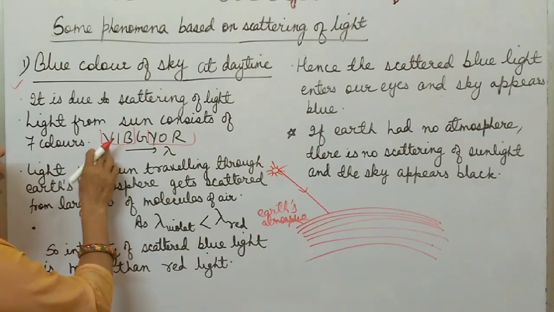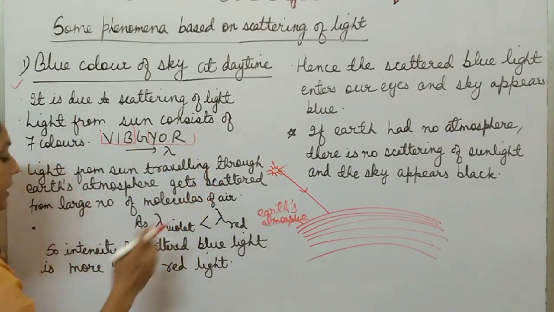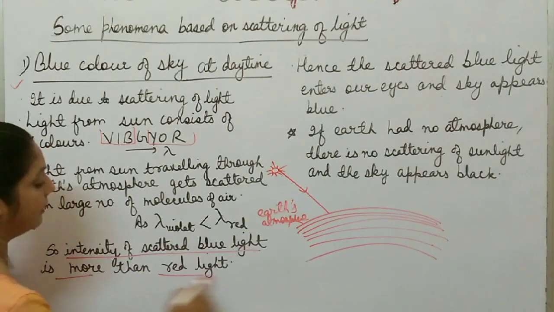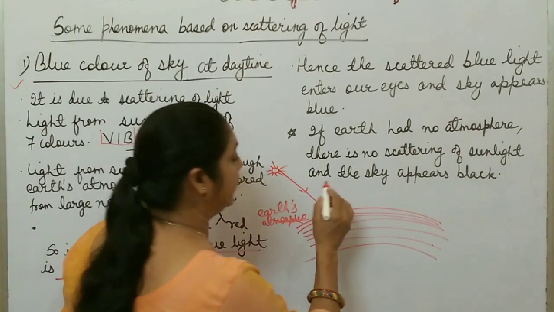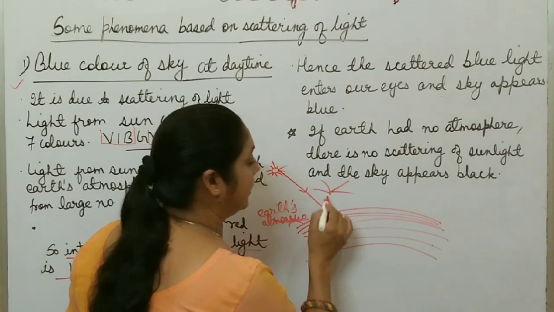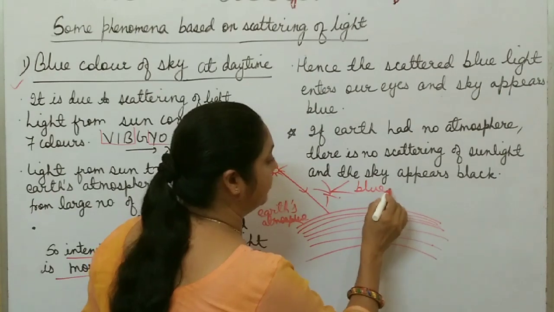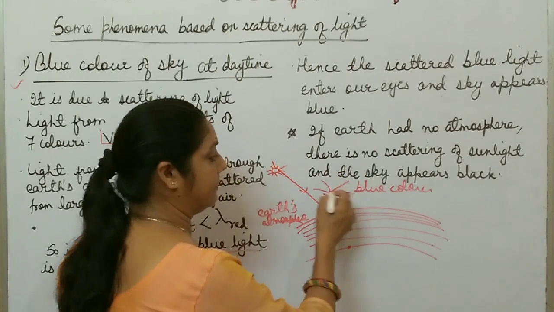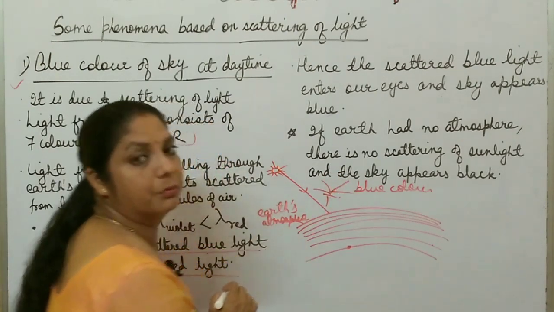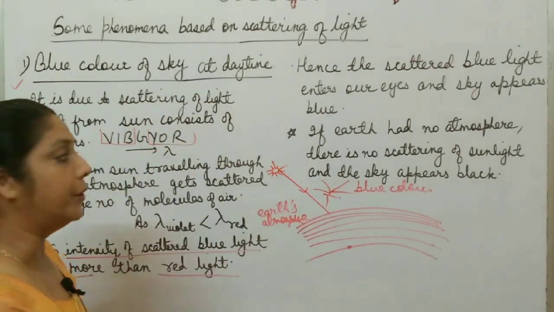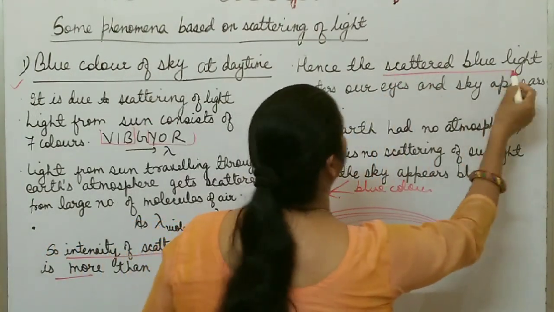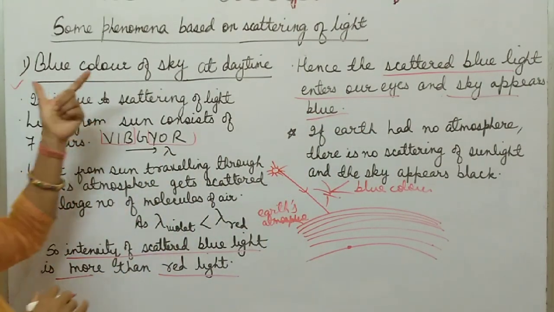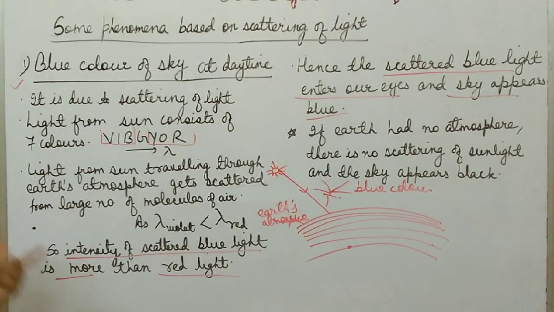So the intensity of violet, indigo and blue color is more than that of red light, right? Intensity of scattered blue light is more than red light. So that's why in the sky blue color is scattered in all possible directions. When the observer observes the scattered light in the sky, it appears blue. That's why the sky appears blue during daytime. So only the scattered blue light enters our eyes and the sky appears blue. So this is the reason why the sky appears blue. It is due to scattering of light.